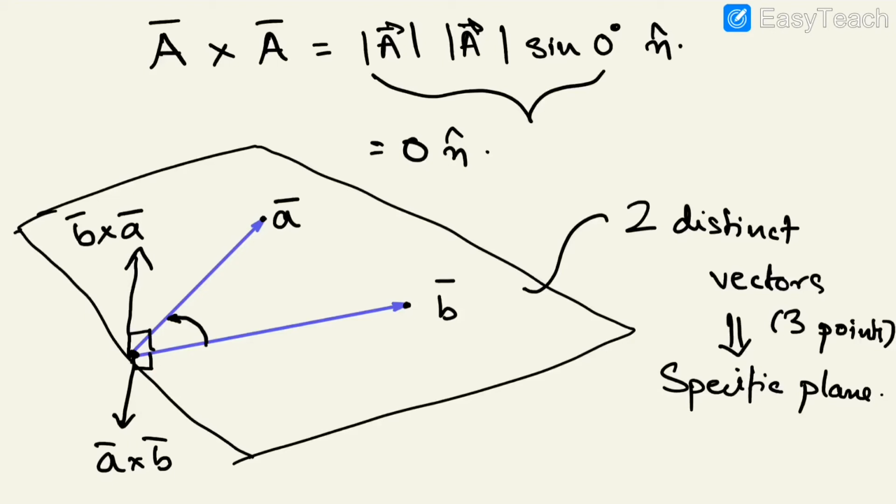Now, when we are doing A cross A, there is no specific plane which will define this vector, right? For example, what I am trying to say is, now you are doing A vector and you have crossed A vector with itself. So this contains how many points? 2 points. The tail and the head of the same vector.